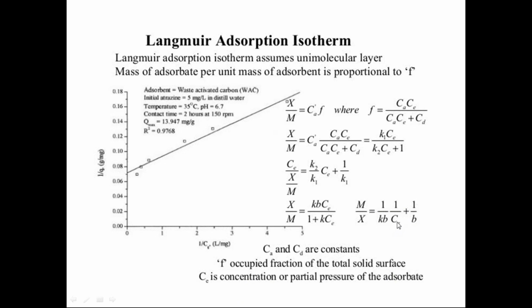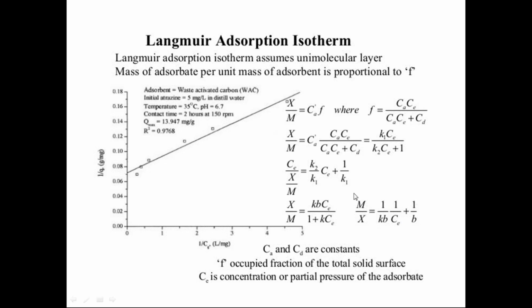Because CE can be converted into P by RT, this RT by kb can be merged into the constant, and then you get the partial pressure term in the case of gas. In the case of liquid, you can take the concentration directly.